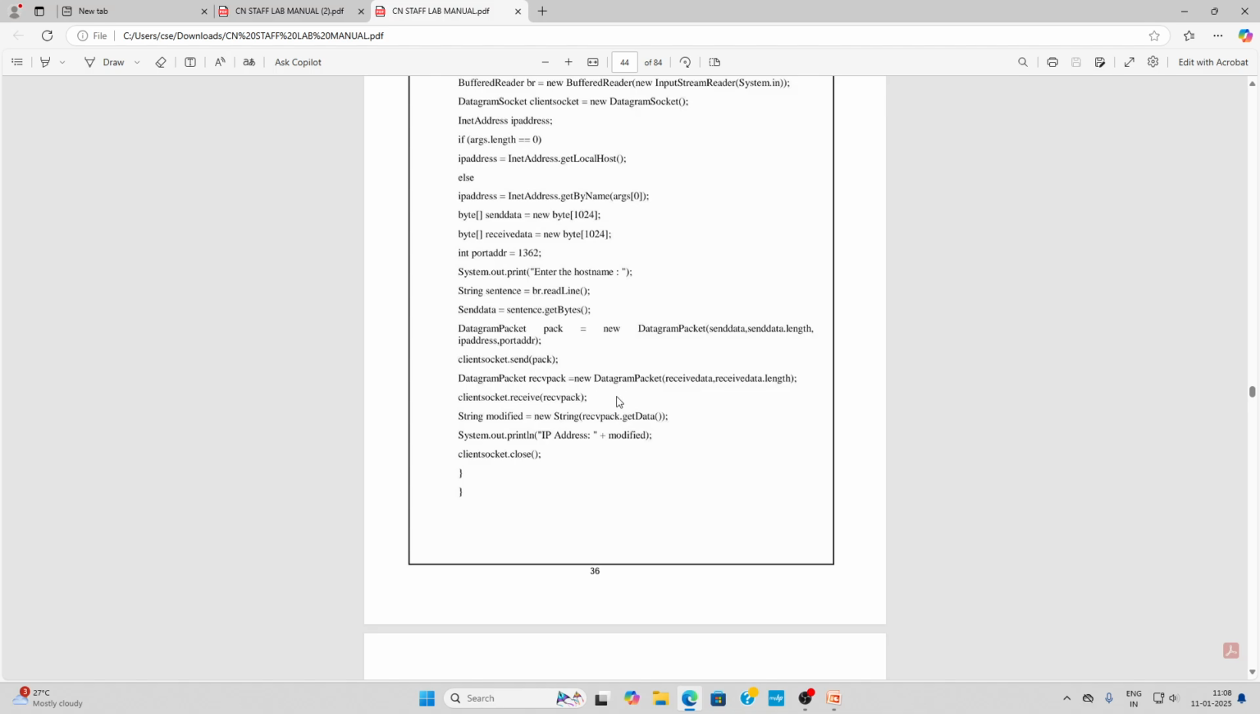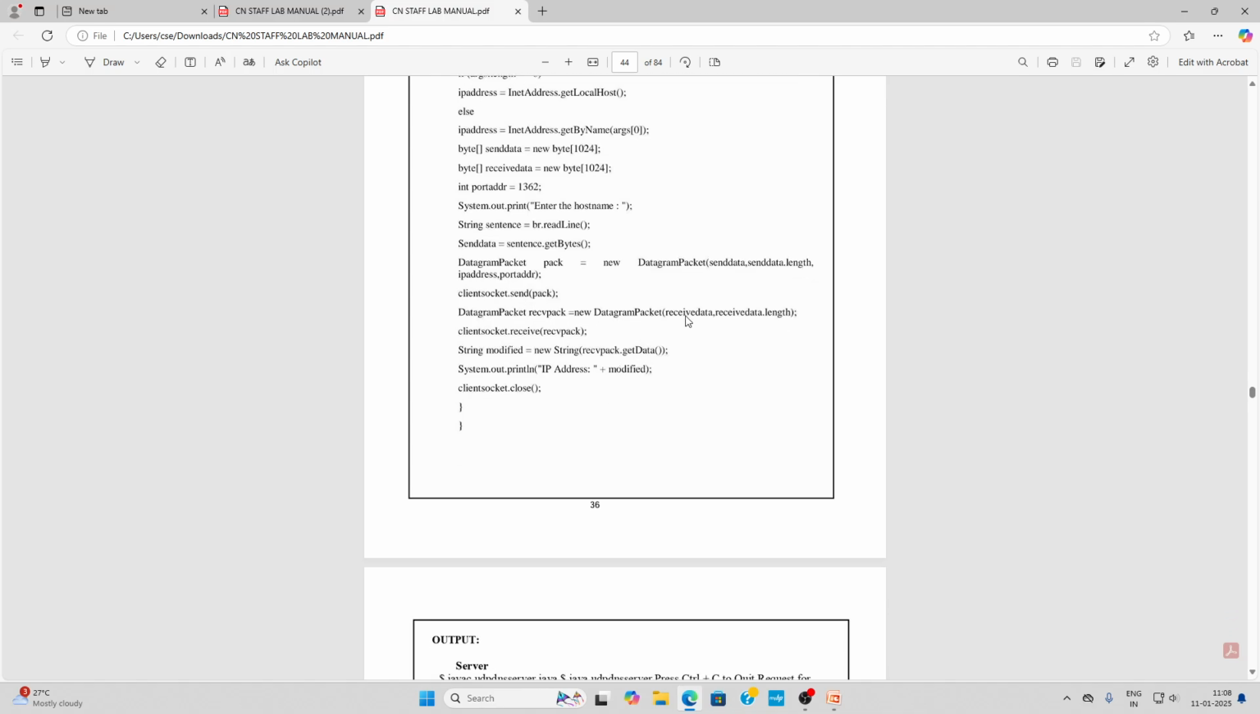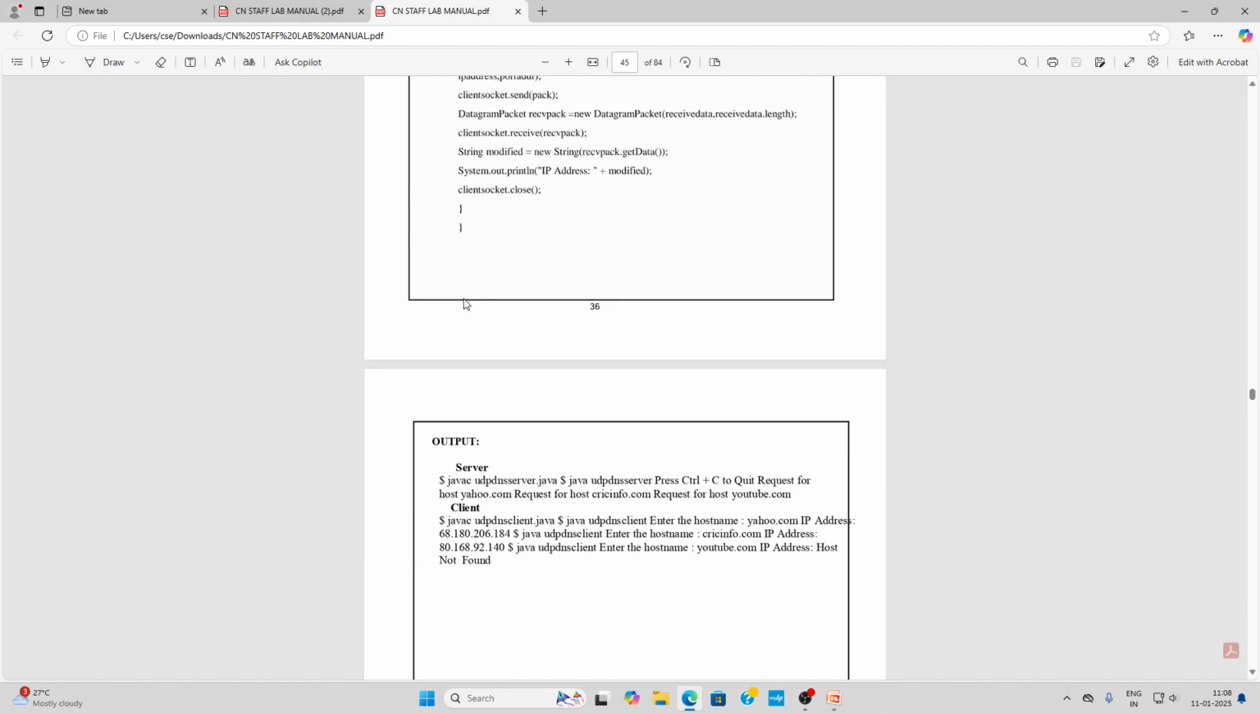Next we are receiving the response. This packet is used to represent the incoming response, and here it waits for the server's response and receives the packet. It converts the byte data to a readable string, and closes the socket once it is processed. This is how we are using it here.